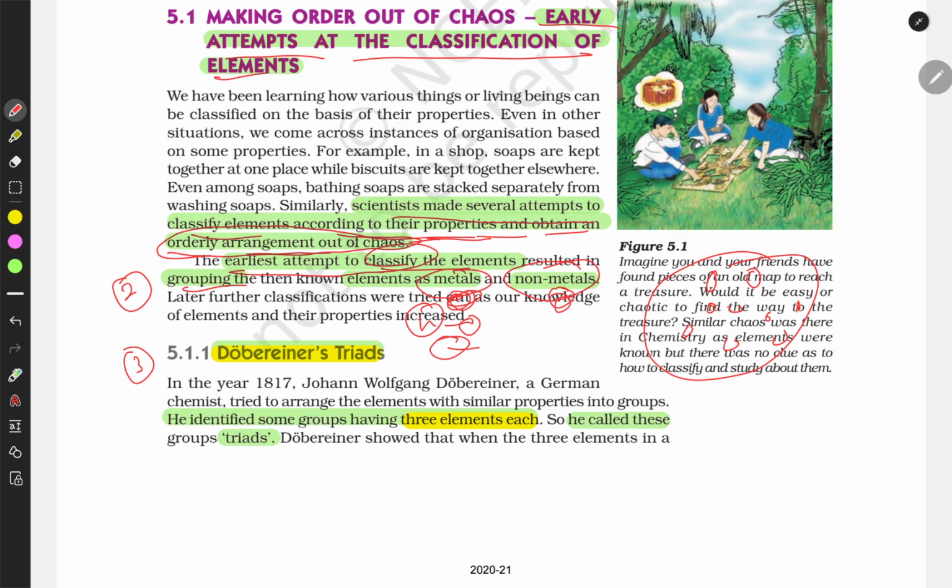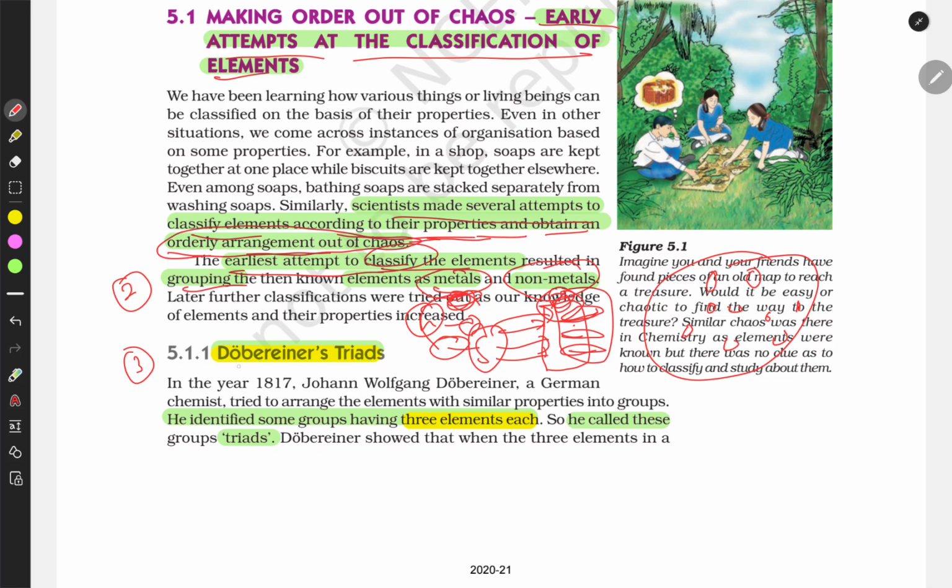And non-metals, on the other hand, have quite opposite properties to metals. They don't have much luster, they don't have ductility, they do not conduct electricity. So these were the properties of non-metals. Based on these properties, the early classification was done.